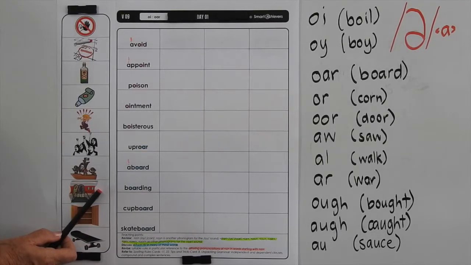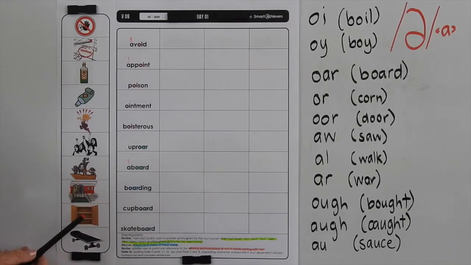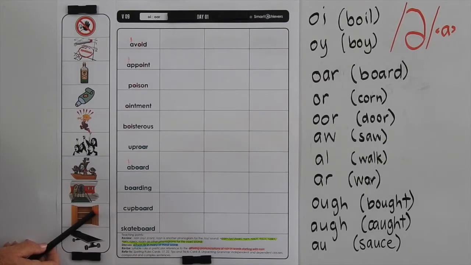It could also be where students may live during a school term, and it could also mean getting onto or into a vehicle. A cupboard is a piece of furniture with a door and shelves that is used for storage, and a skateboard is a narrow board with a pair of wheels at either end on which a person can stand or crouch and propel themselves forward.